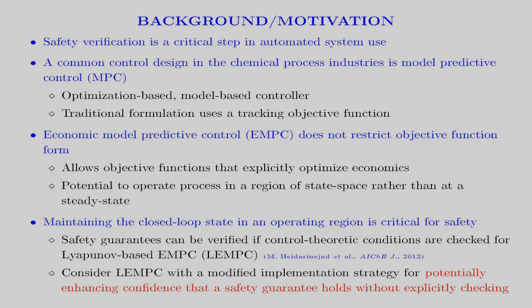The objective function of the controller's optimization problem has traditionally been formulated to track a steady state, but a more general formulation of MPC, meaning one that uses a general objective function and is therefore known as Economic Model Predictive Control, or EMPC, because that objective function can explicitly represent process economics, may not track a steady state. Instead, it might operate a process within a region of state space. Then, safety is considered to mean that the state is maintained in that region of state space.